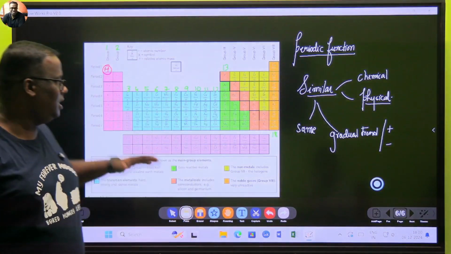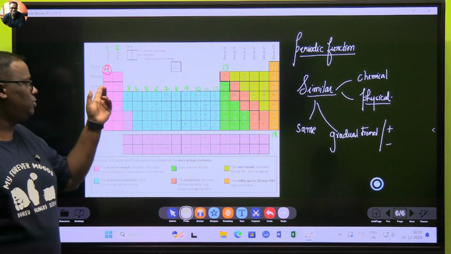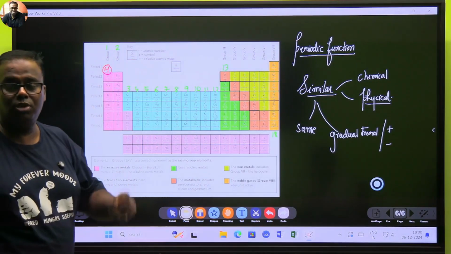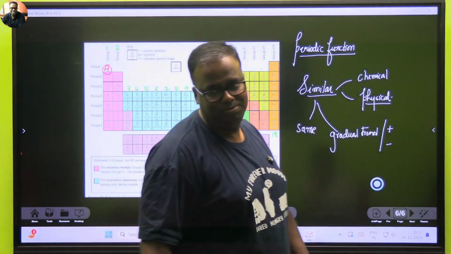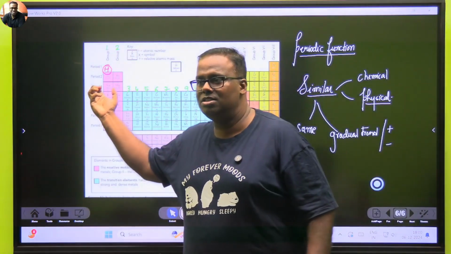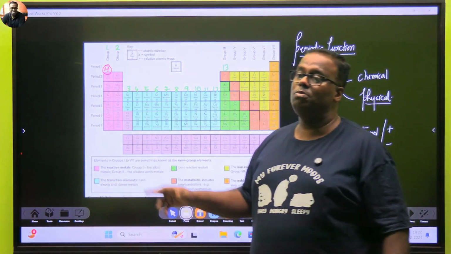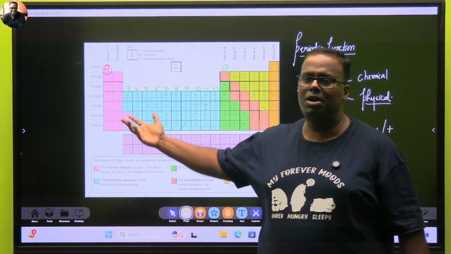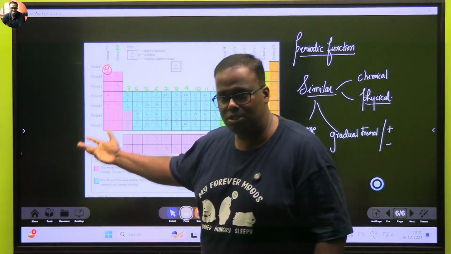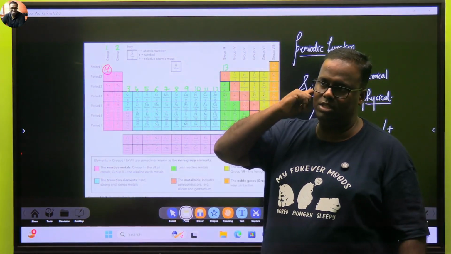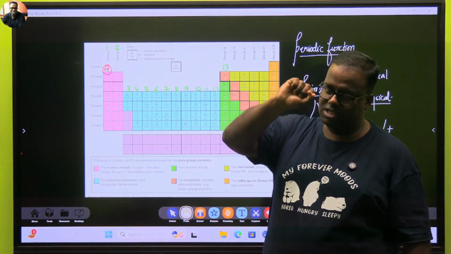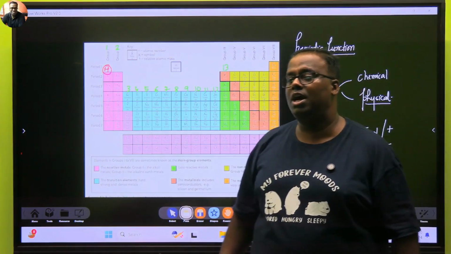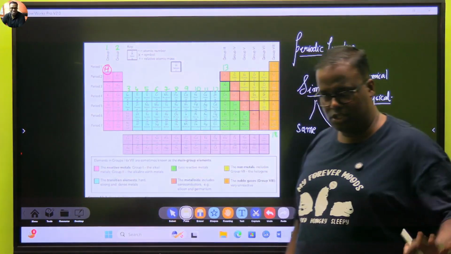So when we go with this word similar, say for example sodium and potassium, which we will study in detail, don't worry. Sodium and potassium have valency 1, but the atomic mass shows a slow increase. If the atomic mass increases slowly, the boiling point will also slowly increase, since it is heavier. Or the density will also slowly increase. So similar in chemistry means certain properties are the same, and certain properties show a gradual increase, which may be either a plus or a minus. Understood? Okay.